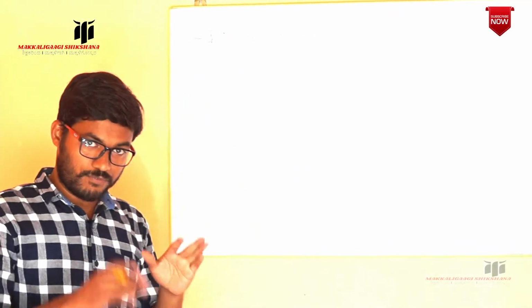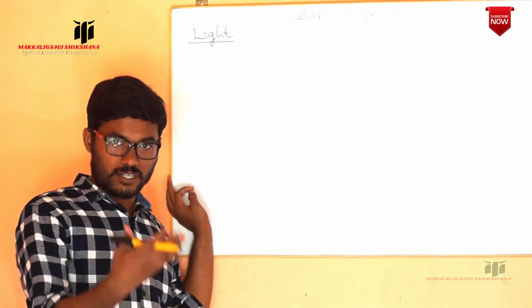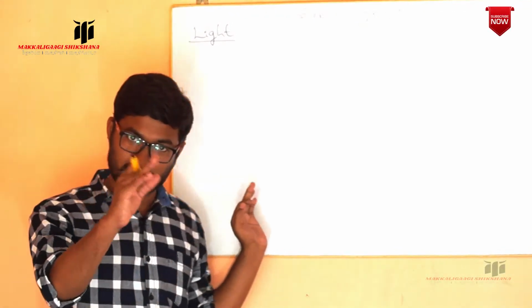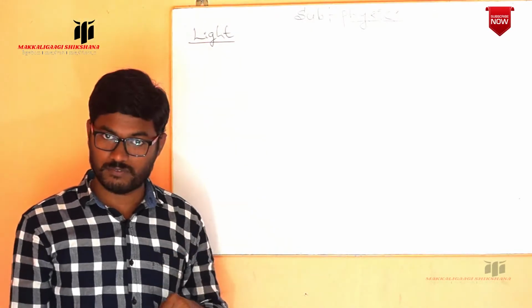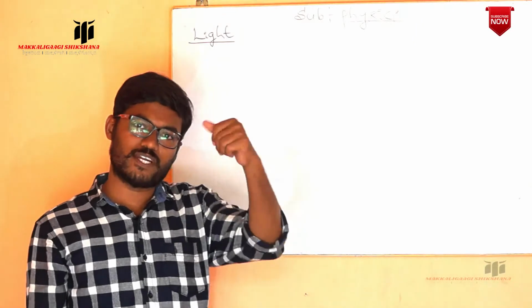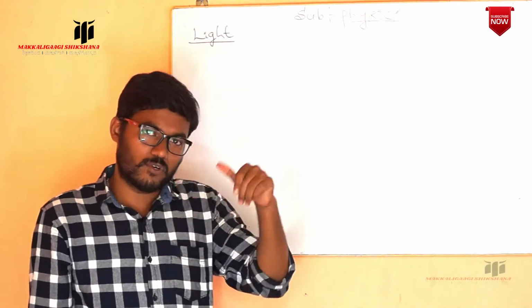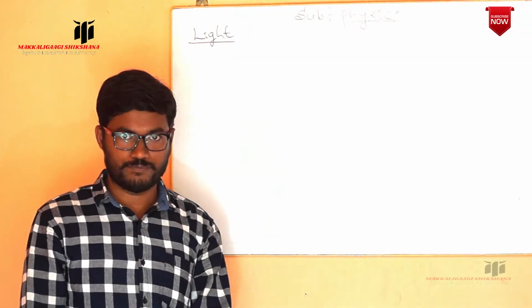So we can observe different sources of light in nature. What are the different sources of light? Electric bulb is a source of light. Sun is a source of light. Moon is a source of light. Okay. So from all these sources we are getting the energy. That energy we call light. So light we call a form of energy.